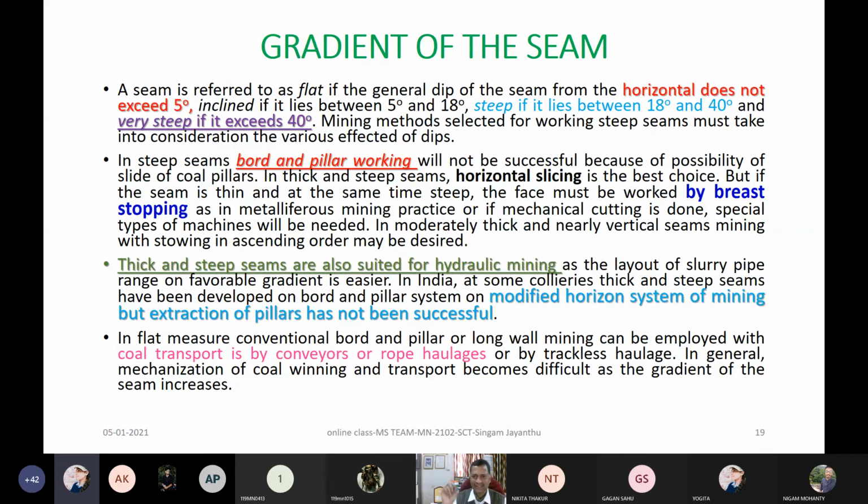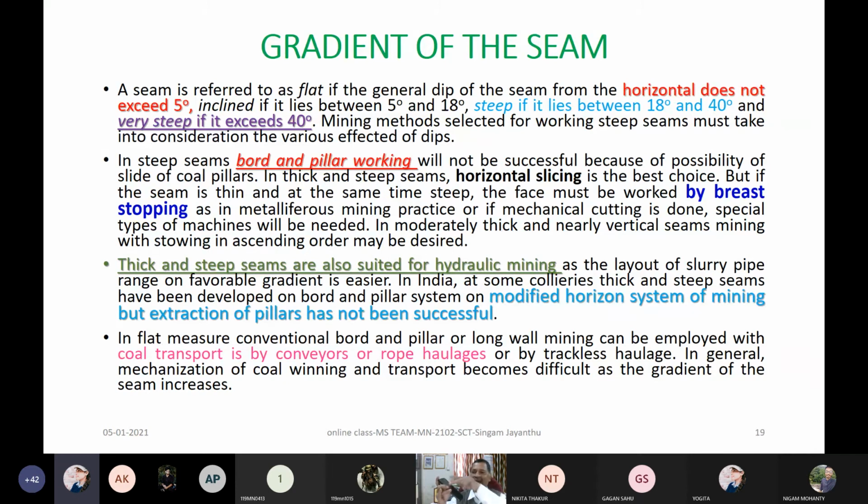And horizontal slicing is a choice because if this is an inclined seam, a steep seam, and it is very thick, I can extract it by horizontal slicing. That is, I will keep my face horizontal.